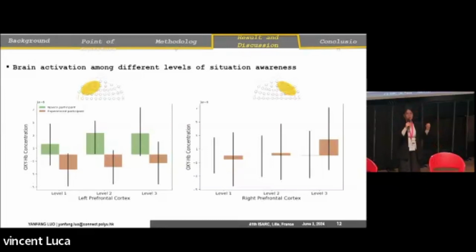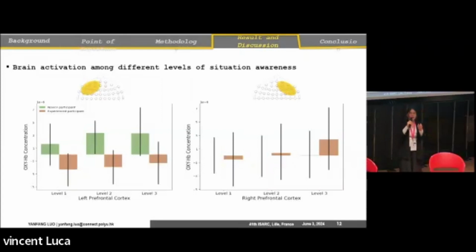So when they enter the VR environment, they do not need to spend more effort to recognize what is what. And then when it comes to achieving higher levels of situation awareness, the novice participants do not have prior knowledge, or a mental model, in their right prefrontal cortex. So they cannot activate the right prefrontal cortex. But the experienced participants already built this knowledge.